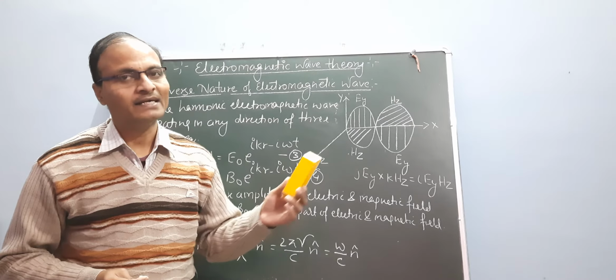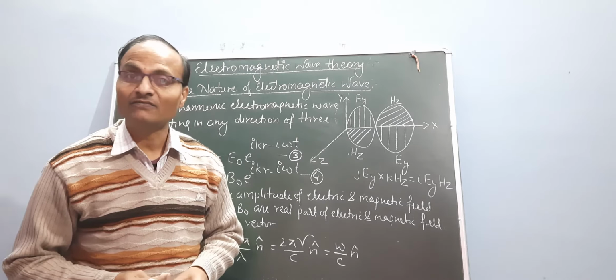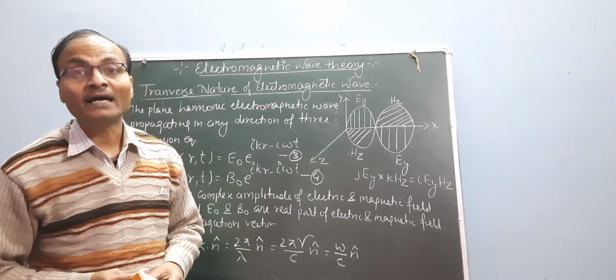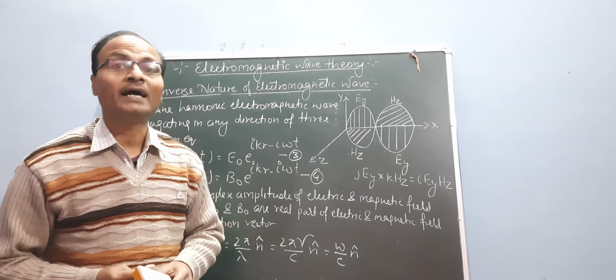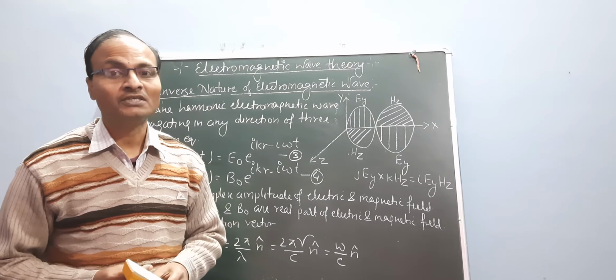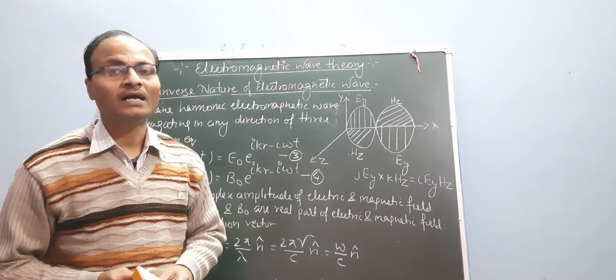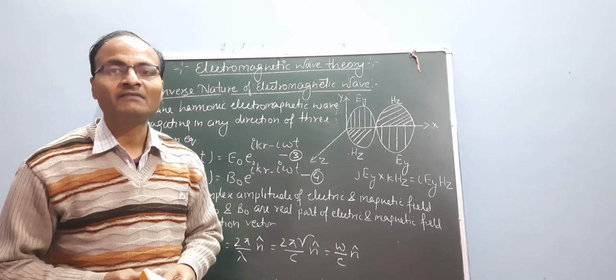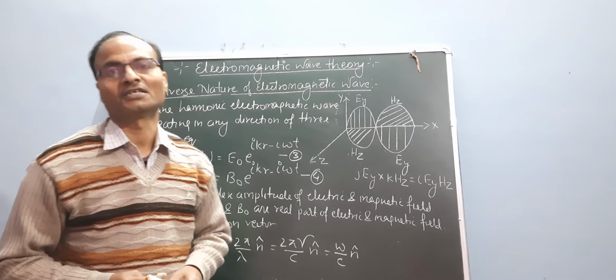So apply the condition of free space. What is the condition of free space? Volume charge density equals 0 and current is also 0. So we use the Gauss law equation and the magnetic law. This also proves that the electromagnetic wave is transverse in nature.